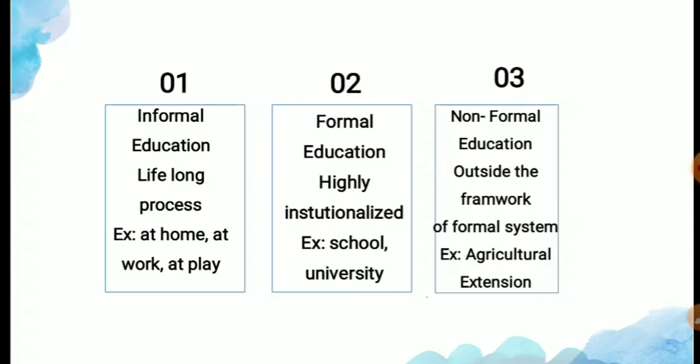It is highly institutionalized, meaning institutional education is there. Chronologically graded means there is some age group. In primary school you should be from age 6 up to 12 or 13, in primary and secondary school. Up to 14 you completed your 10th standard. After that you go to higher education, that is first year, second year, like that. So chronologically graded means you should have some age, and according to that age you are taking the education.